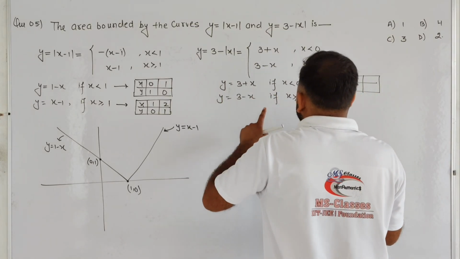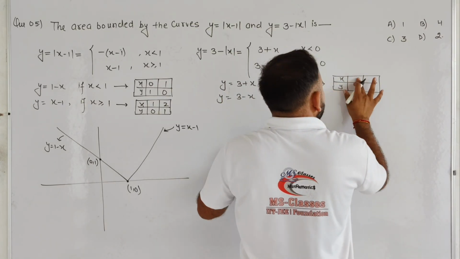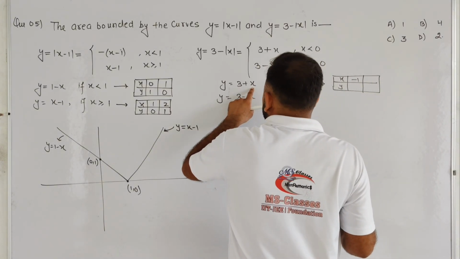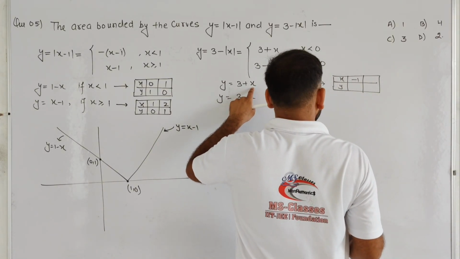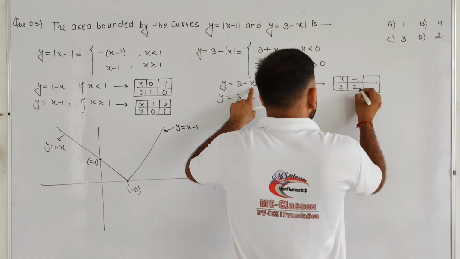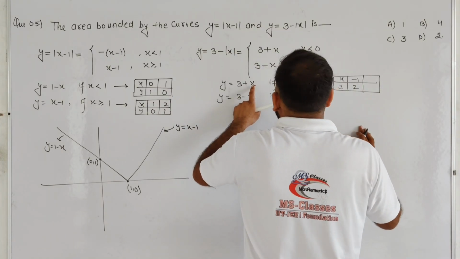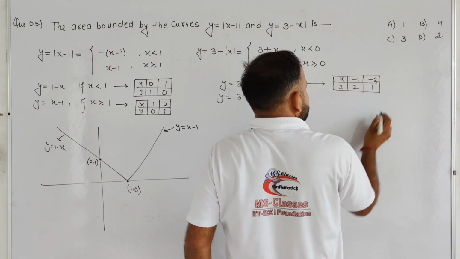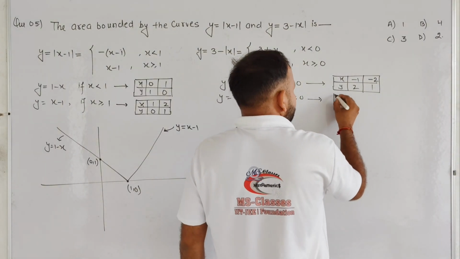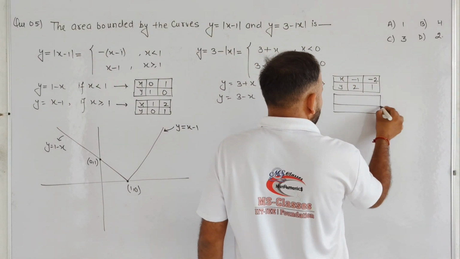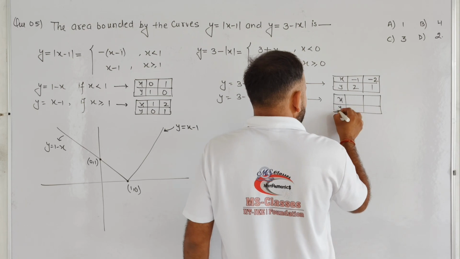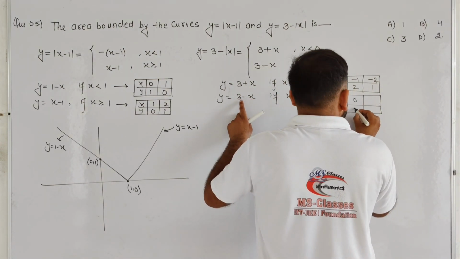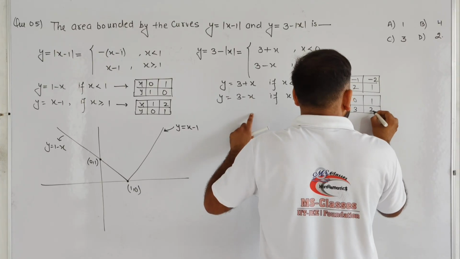Let us consider x as -1, we get y as 2, and if we put x as -2, we get y as 1. For the graph of this, if we put x as 0, y is 3, and for x = 1, y is 2.